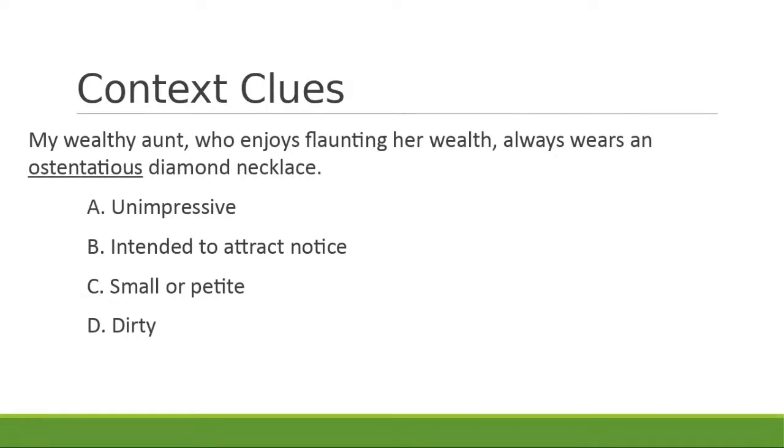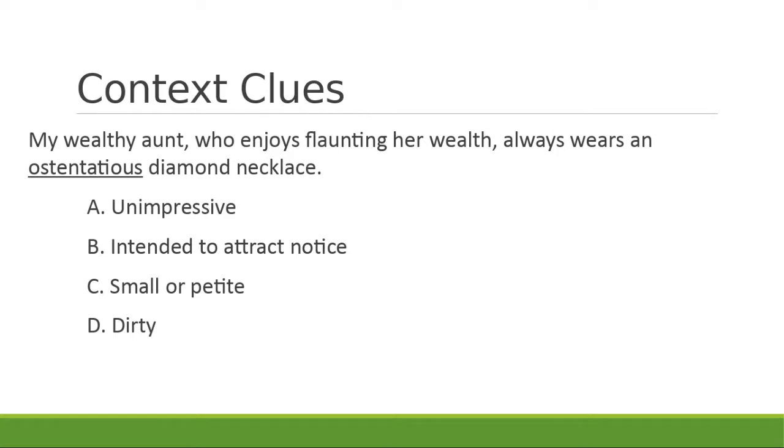So the first thing we always talk about is context clues, because you know you're going to see a couple of these on your Unit 3 test. We have: my wealthy aunt who enjoys flaunting her wealth always wears an ostentatious diamond necklace. So what does ostentatious mean? Is it A, unimpressive, B, intended to attract notice, C, small or petite, or D, dirty?